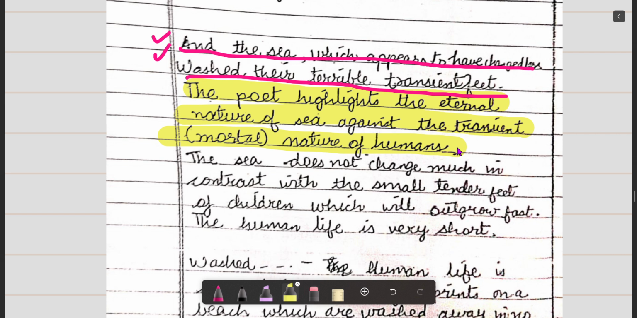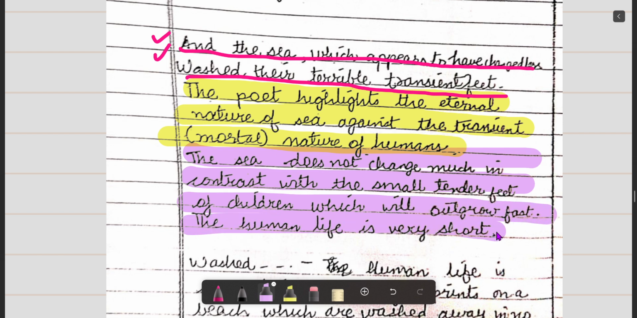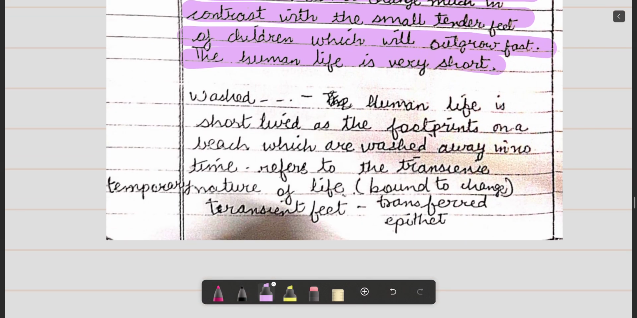What does the poet do? The poet highlights the eternal nature. Eternal nature means immortal, and transient nature means the mortal nature of human life. The sea does not change much in contrast with the small tender feet of children which had outgrown fast. The human life is very short. This is what the poet is trying to explain.